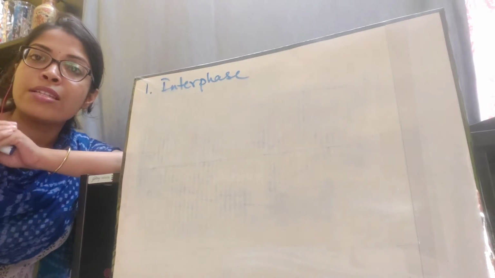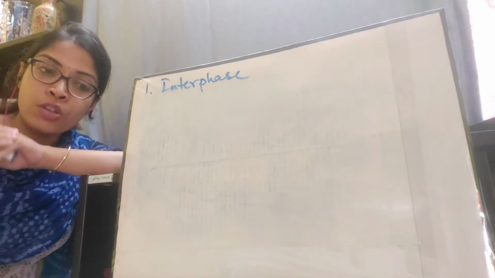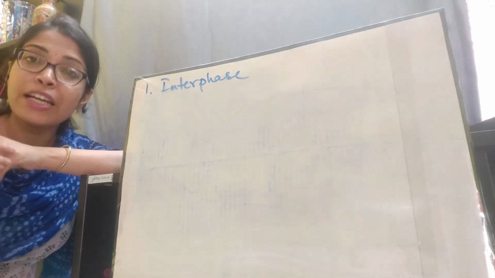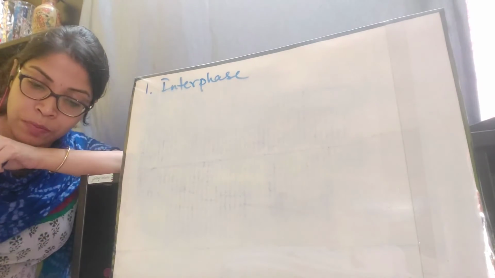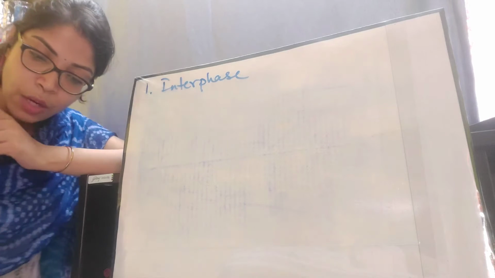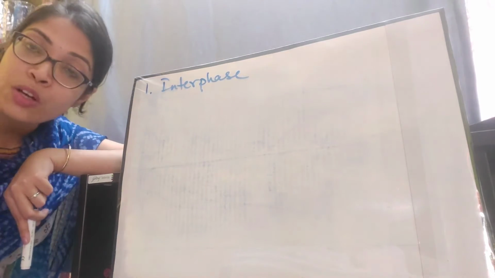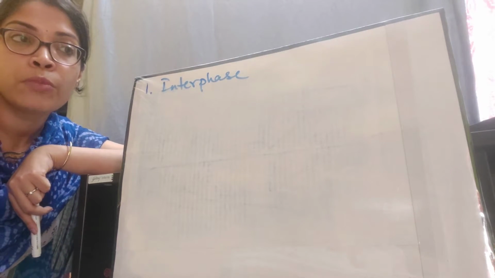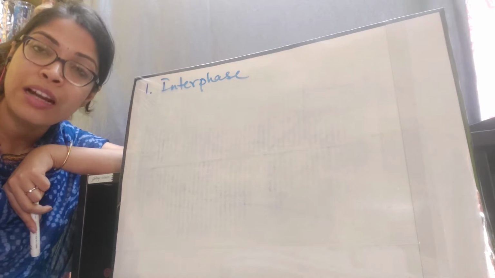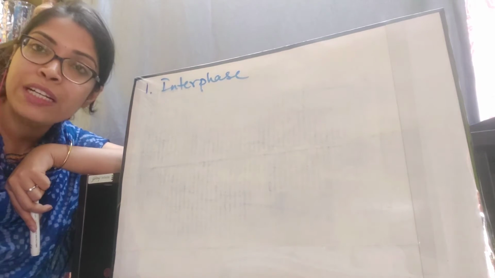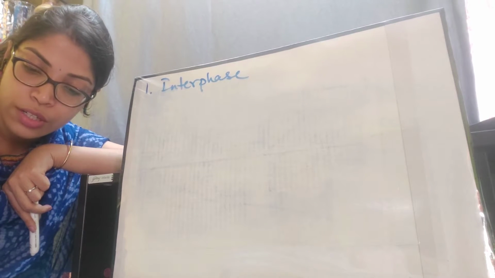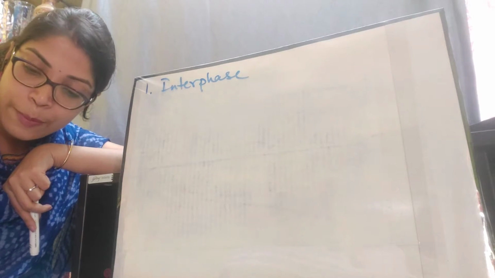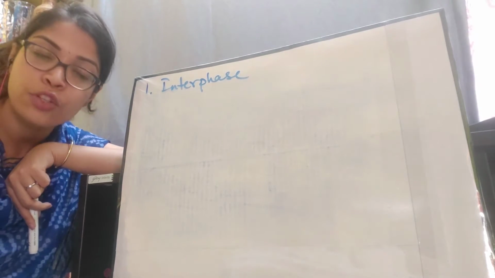That does not mean that the cell is resting during this time, not at all. The cell is extremely active during this phase, and it is also known as the preparatory phase of the cell. All the ingredients required for two cells are synthesized during interphase, because the one cell will be divided into two almost equal cells. So the raw materials or the ingredients of the cell need to be doubled to be divided equally into two daughter cells, right? That means doubling of the cell components occurs during interphase, and their physical separation and inclusion into two cells occur during the division of the cells.